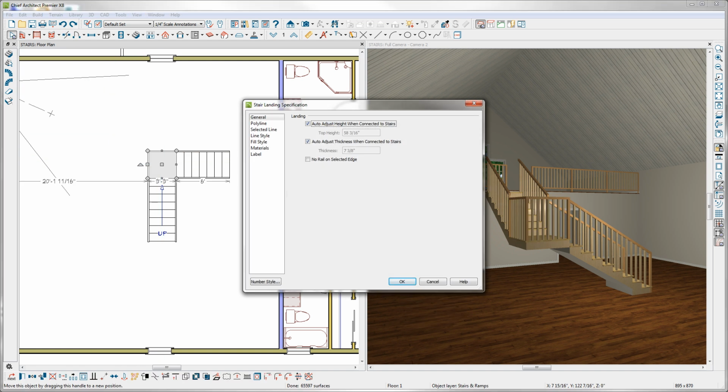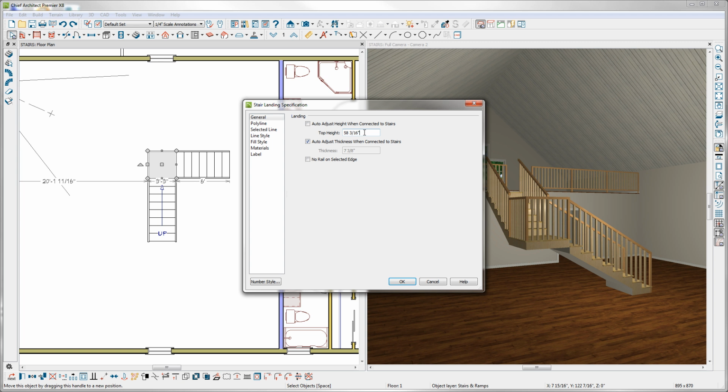And if I double-click on my stair landing, it'll open up the stair landing specification dialog. Here I can make changes specifically to the stair landing. You can see here that the box for Auto Adjust Height when connected to stairs is checked. If I want to change the height of my landing and not have the program automatically calculate the height, I can uncheck this box and change the height here.